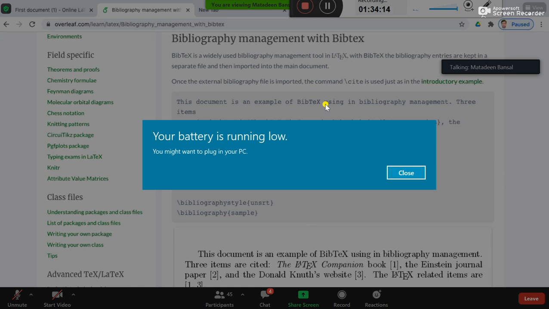You need not bother about the reference, the authors, the formatting, nothing. When you run this, the appropriate reference numbers will automatically be given in the text, and at the end of your document a reference list will be generated automatically. So this is a very useful feature of bibliography management in LaTeX.